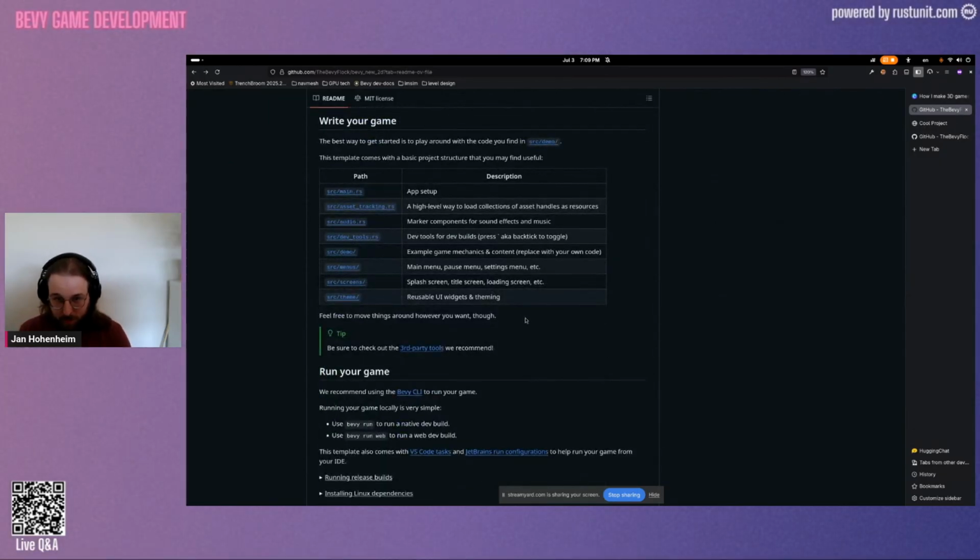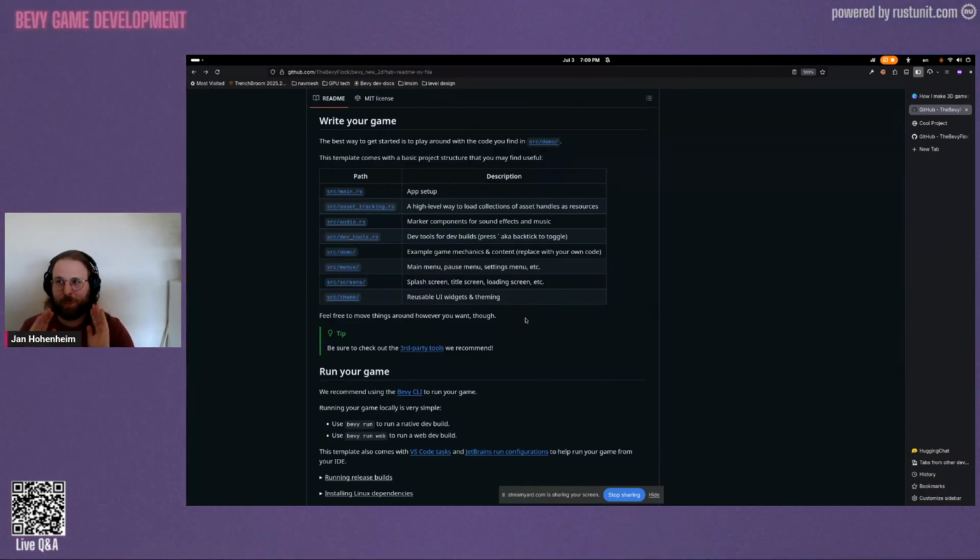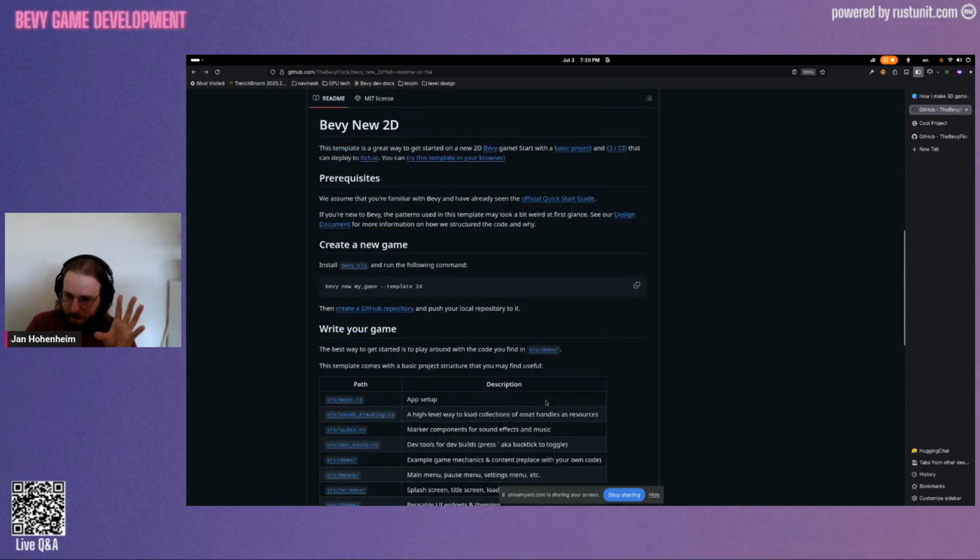Cards on the table, I helped contribute to this substantially, so I'm biased. I'm really, really biased about this. But in my opinion, we did quite a good job at showcasing everything here.